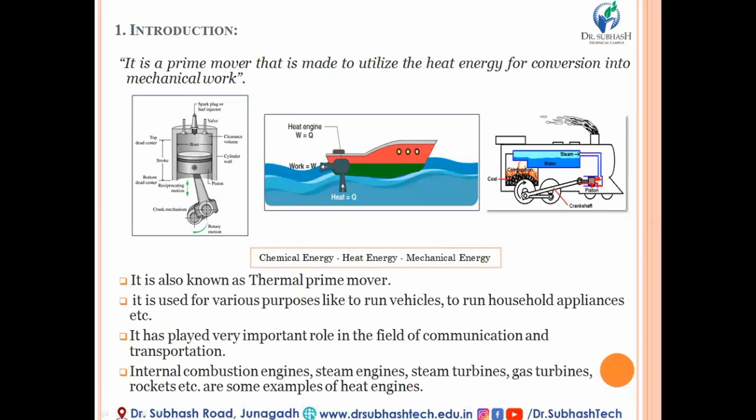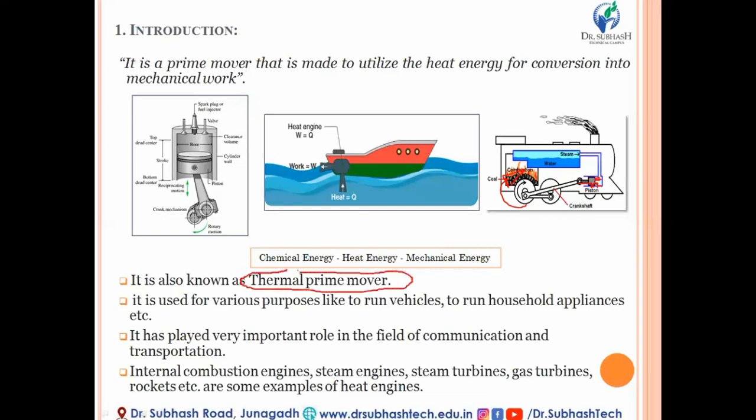So ultimately, the steam engine, or we can say the locomotive, will move in either direction. So this is the third example. These are very simple examples to understand a heat engine. Another name for the heat engine is prime mover.